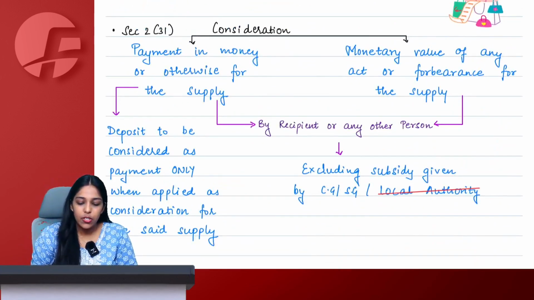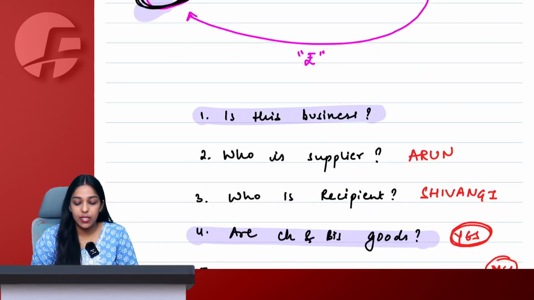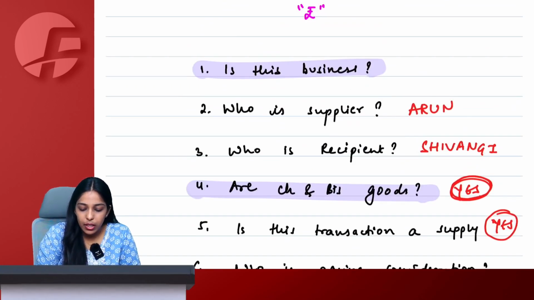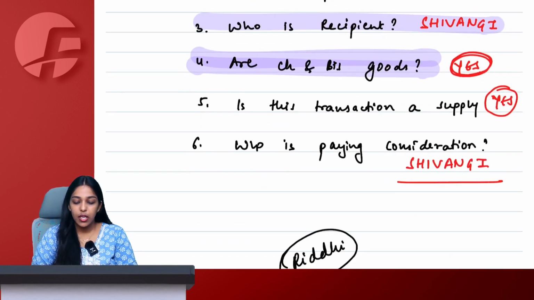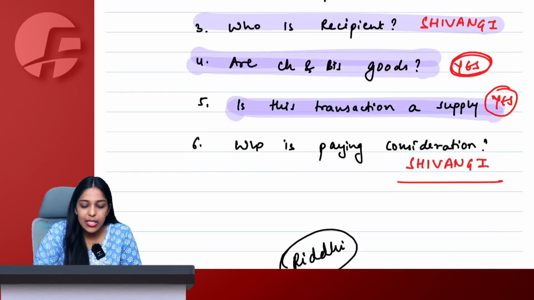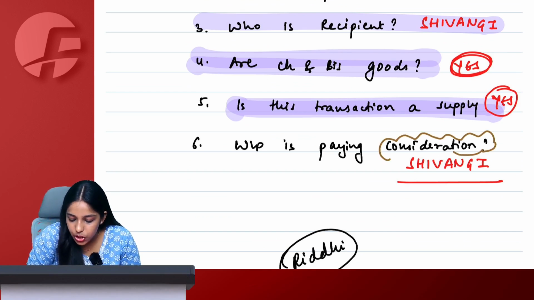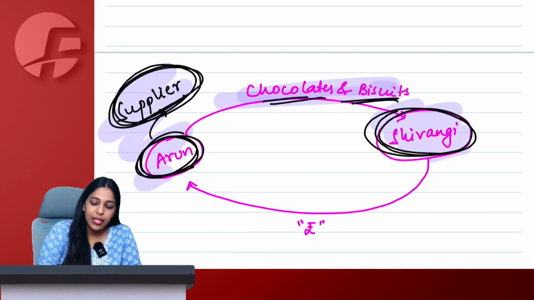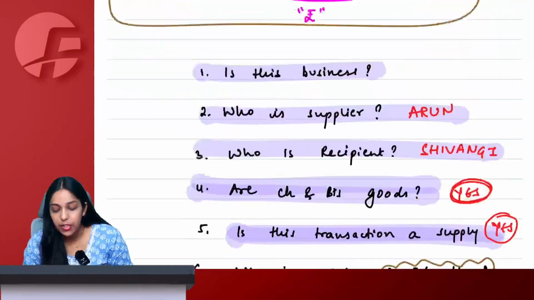Yes, ma'am. So now in this diagram, I know why this is a business. I know who is supplier. I know who is recipient, and I know why chocolates and biscuits are goods. I also know why the transaction is a supply. The only last thing that I need to understand is the definition of consideration. And then we understand the entire chart and every single terminology used in this chart.